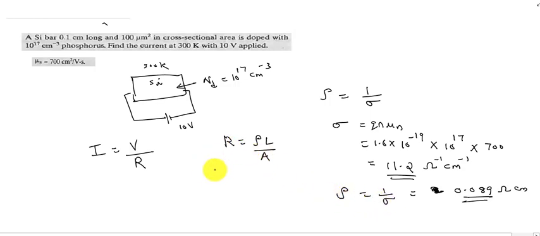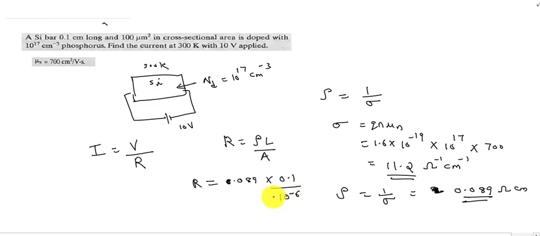Then we can find out the value of R. R is rho, 0.089, multiplied with L, 0.1, by area of cross section, which is given as 100 micrometer square. So we have to calculate the value in centimeter square. 100 micrometer square in centimeter square will be equal to 10 raised to minus 6 centimeter square.